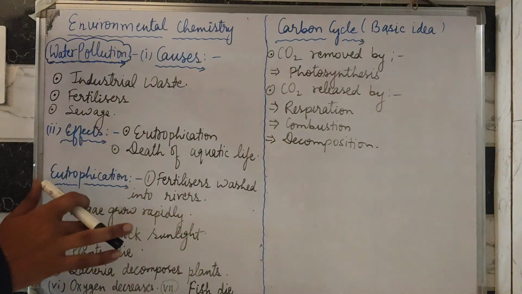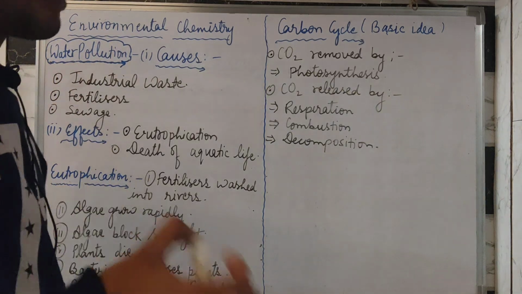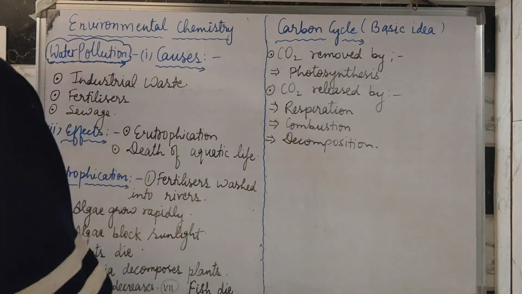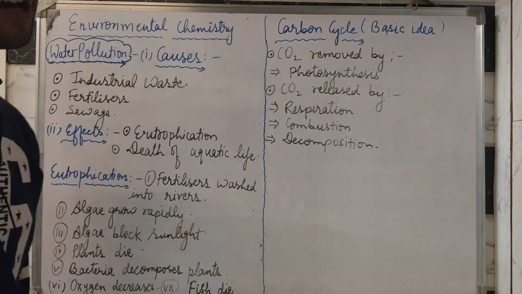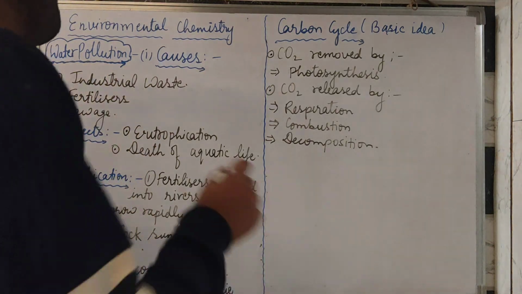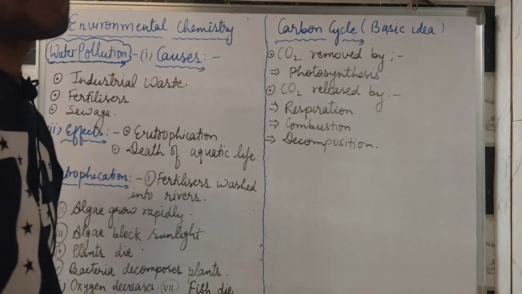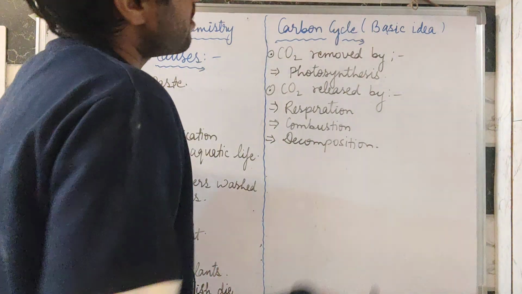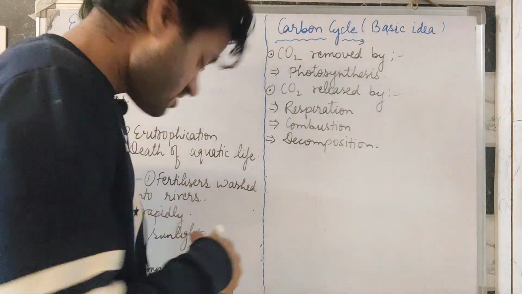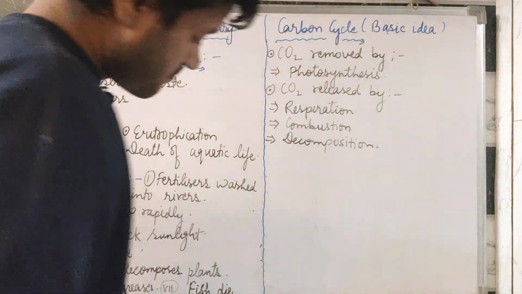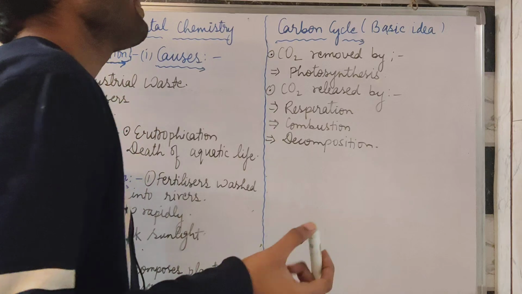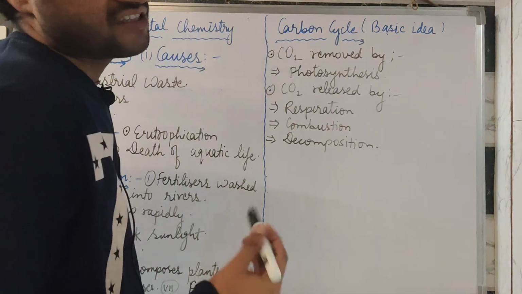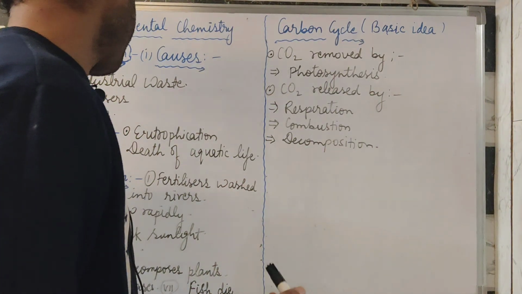Bacteria work to decompose the plants completely, and oxygen decreases. I have told you this is the oxygen depletion phenomenon, so oxygen decreases. The next is that fish die, as I discussed under death of aquatic life. Fish are aquatic animals, so they die and cause many problems. Fish are a major resource of our food and many chemical medicines, so they will die through the process of eutrophication.